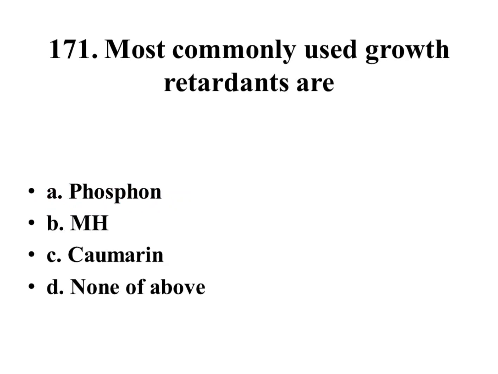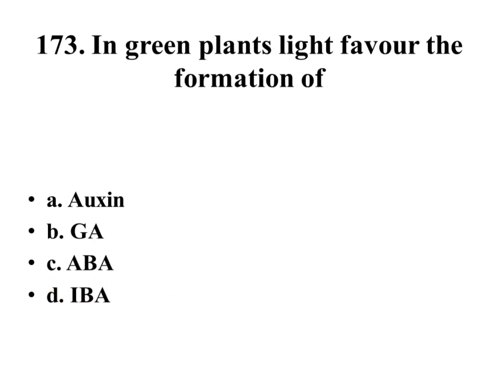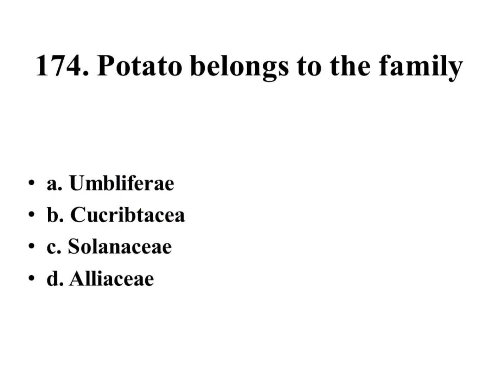Most commonly used growth retardants are phosphon, MH, coumarin, none of above. Right answer is phosphon. LR significantly increased fruit size, color, weight, all of above. Right answer is all of above. In green plants, light favors the formation of auxin, GA, ABA, IBA. Right answer is auxin. Potato belongs to the family Umbelliferae, Cucurbitaceae, Solanaceae, Alliaceae. Right answer is Solanaceae.